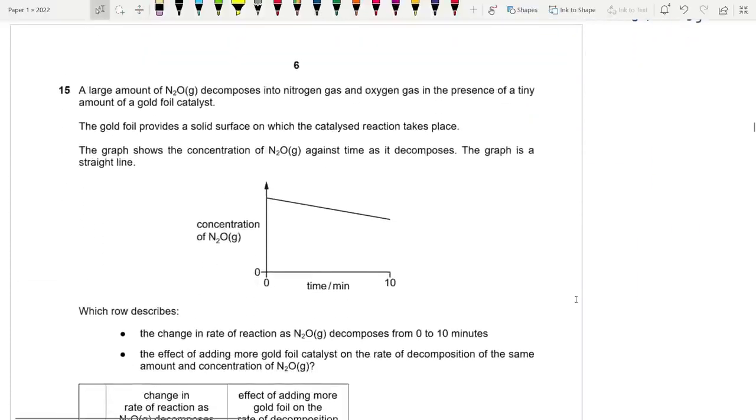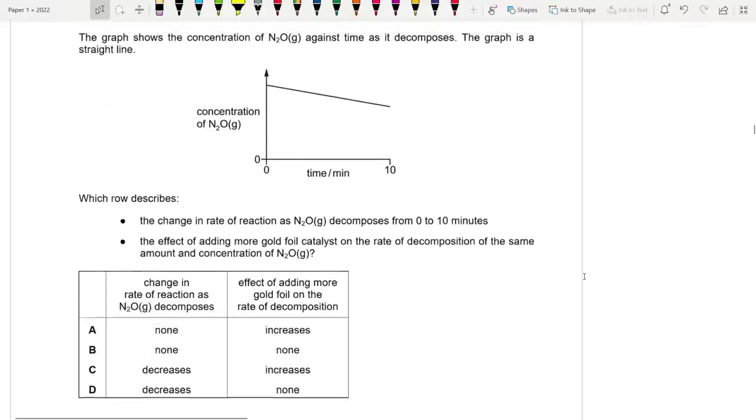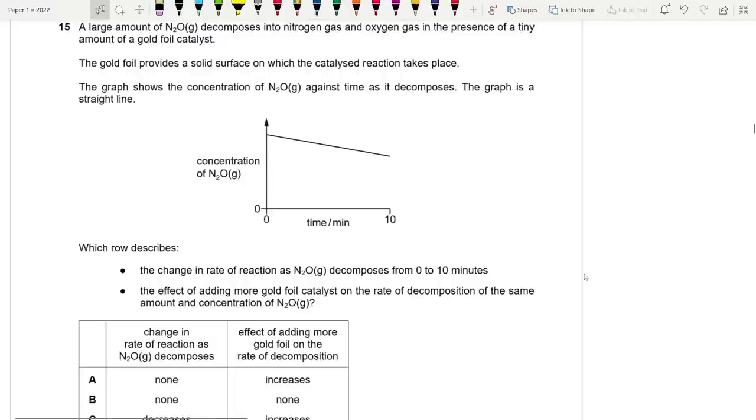15. A large amount of N2O decomposes into nitrogen gas and oxygen gas in the presence of a tiny amount of gold foil catalyst. The gold foil provides a solid surface on which the catalyzed reaction takes place. It acts as a heterogeneous catalyst, basically. You're going to learn about this in A2. The graph shows the concentration of N2O against time as it decomposes. The graph is a straight line. Which row describes the change in rate of reaction as N2O decomposes from 0 to 10 minutes? So basically, the change in concentration with respect to time is constant. It's a straight line.